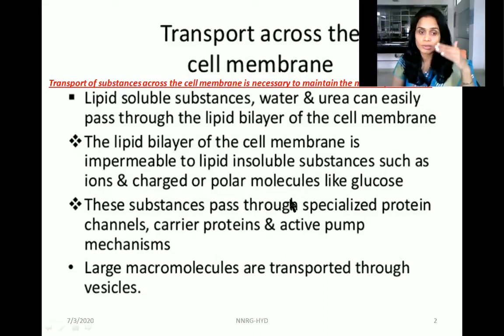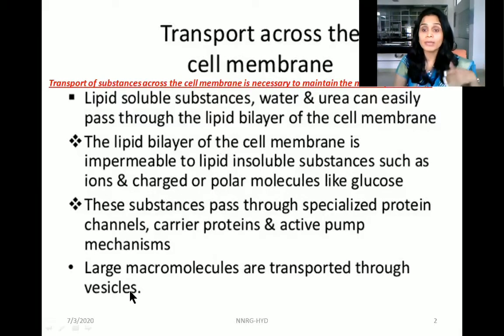For these, the cell requires some transport mechanism through protein channels, carrier proteins, or the active pump mechanism. Any of these protein channels are required for the passage of polar molecules, charged molecules or ions.